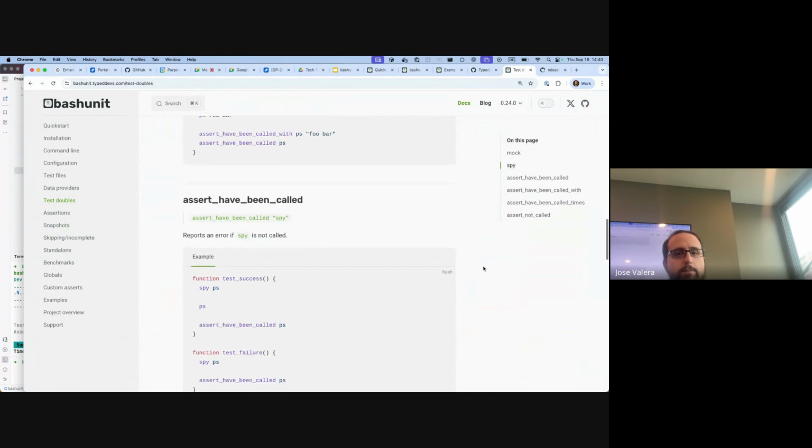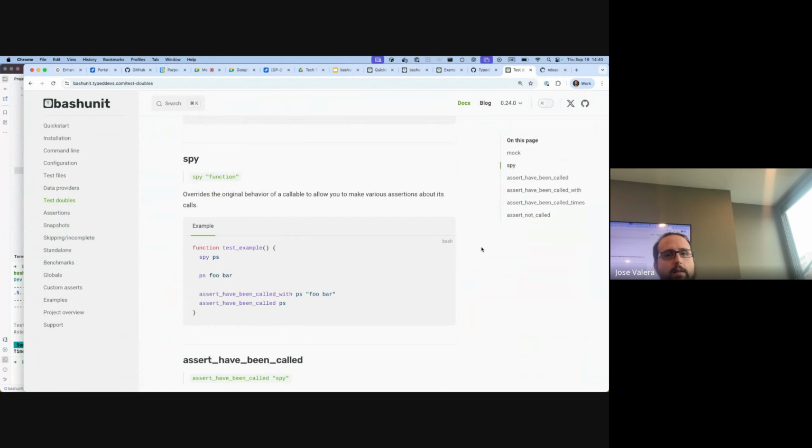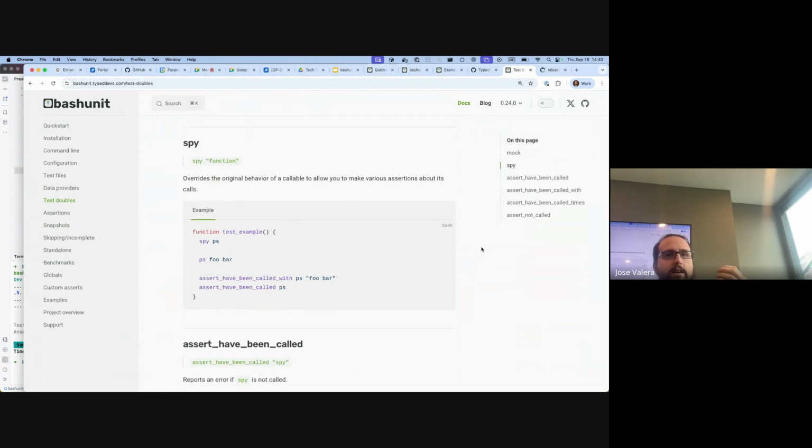And then you can mock a function, and when you call it, you can fake the behavior of the return of the function, so you don't call it. For example, you do a call to an API, and then you have a JSON, and then you play with the JSON. In your unit test, you don't want to call the real API. You want to mock the call, and then you fake the response, and then you play with this. You can do this here.